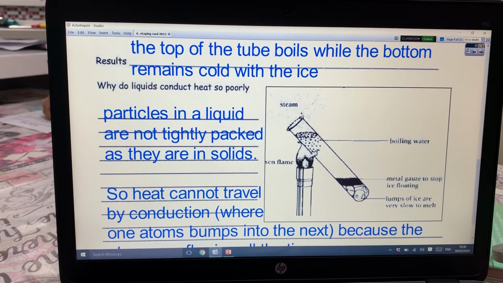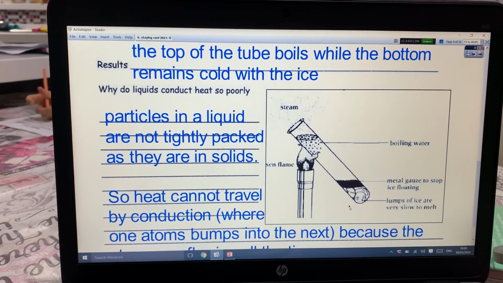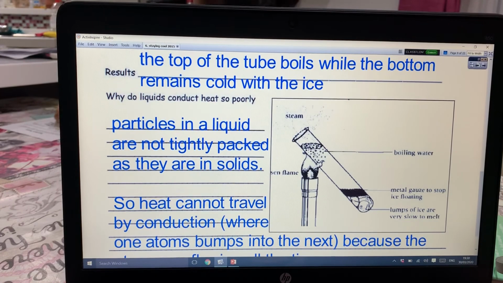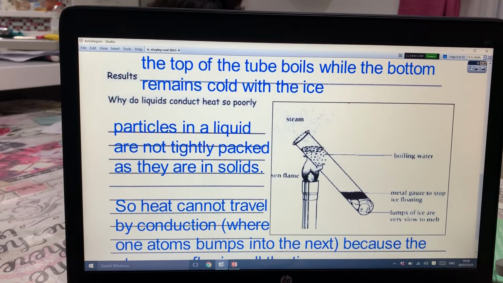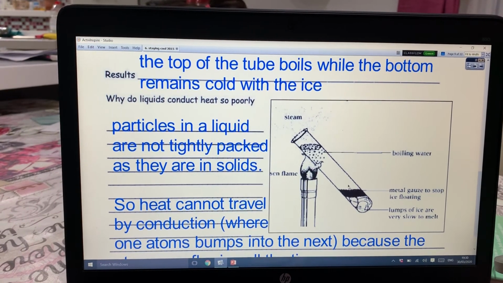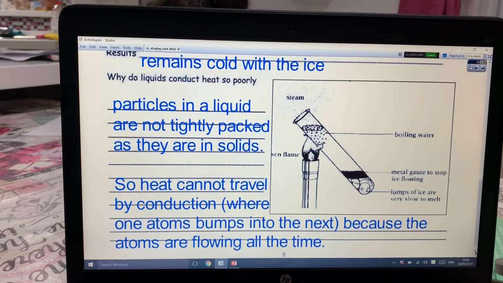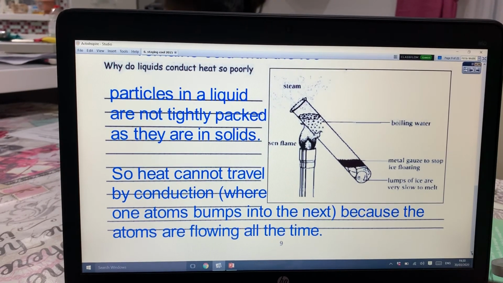And we will start seeing the top part boiling while the bottom part remains frozen. So that means that conduction cannot happen in liquids, because while this part is boiling, this part remains cold. So heat is not traveling by conduction downwards. Whereas if it was a solid, it would become hot at the bottom. That's not the case with liquids.